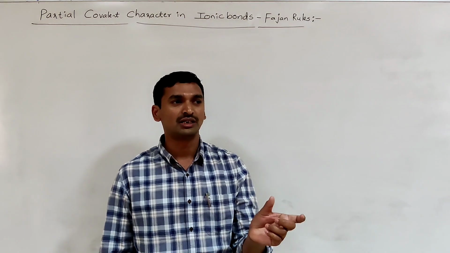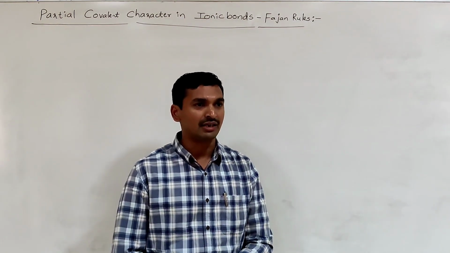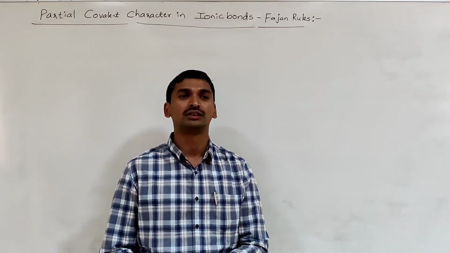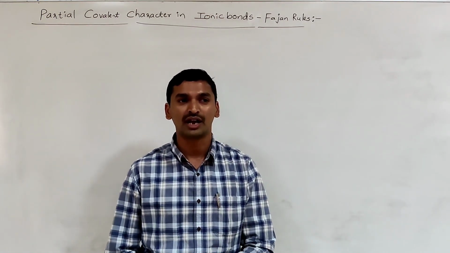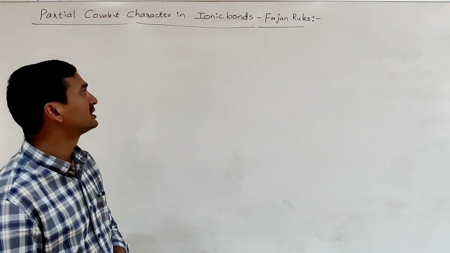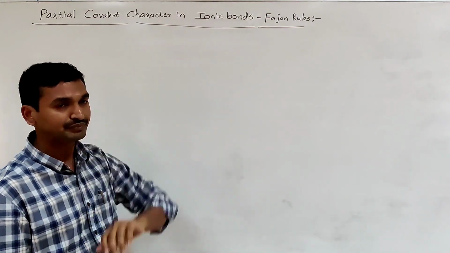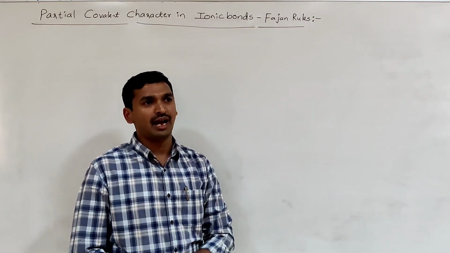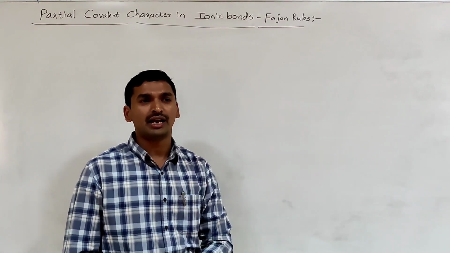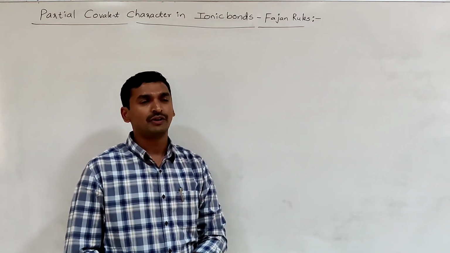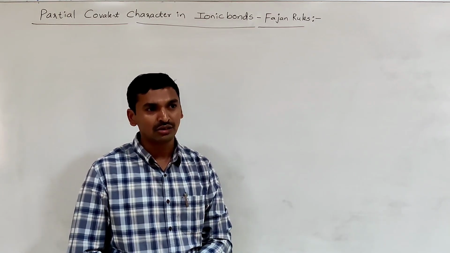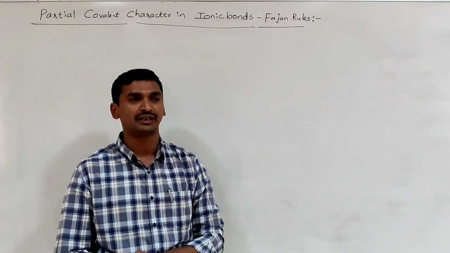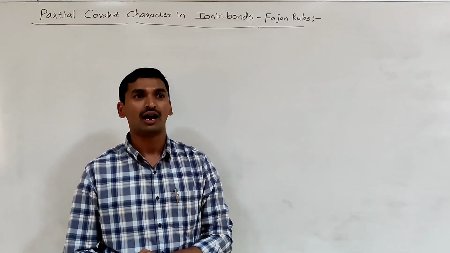These positively charged species are called cations. Negatively charged species are called anions. Cation and anion are held together by electrostatic force of attraction, and that force we call the ionic bond. So between any cation and anion, a 100% ionic bond does not exist. Definitely there should be some covalent character also present.